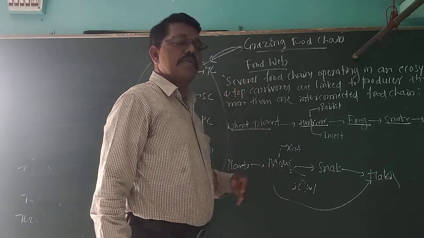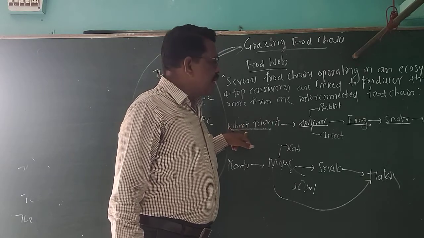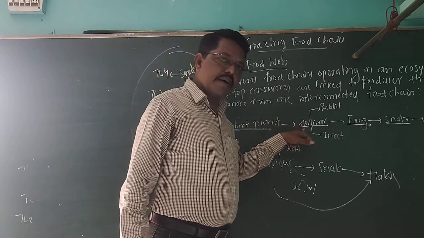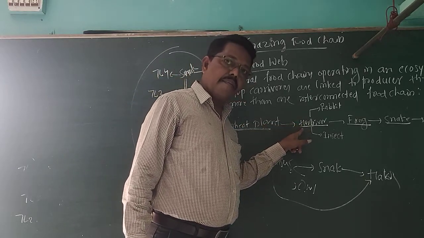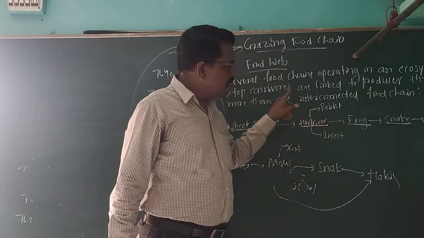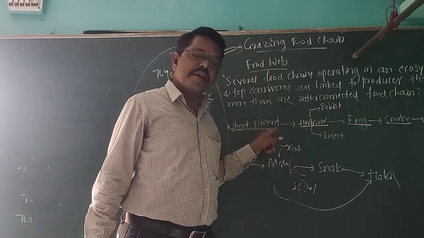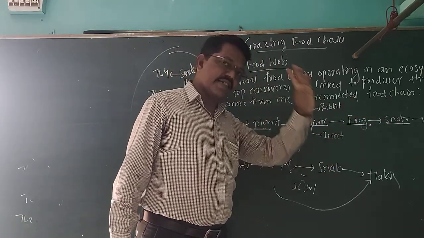Sir, what do you mean by food web, sir? Here, in this example, wheat plants are eaten by the herbivores. But you will see only one food chain? No. Within a single ecosystem, here I want to give grassland ecosystem.